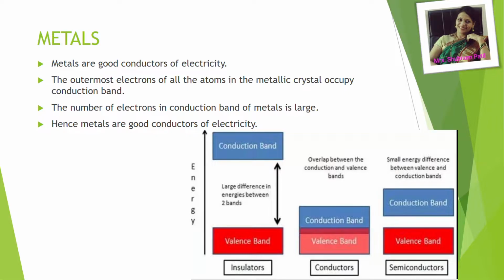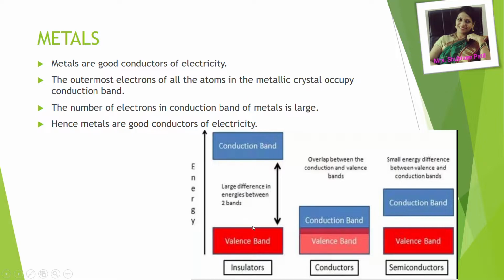Students, you all know that metals are good conductors of electricity. The outermost electrons of all the atoms in a metallic crystal occupy the conduction band. The number of electrons in the conduction band of metals is large. Hence, metals are good conductors of electricity.